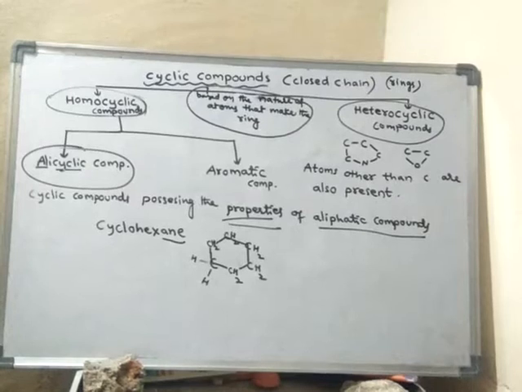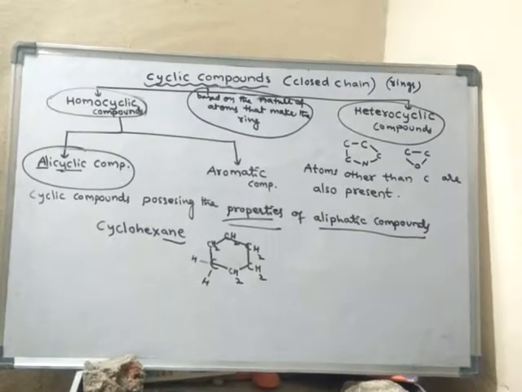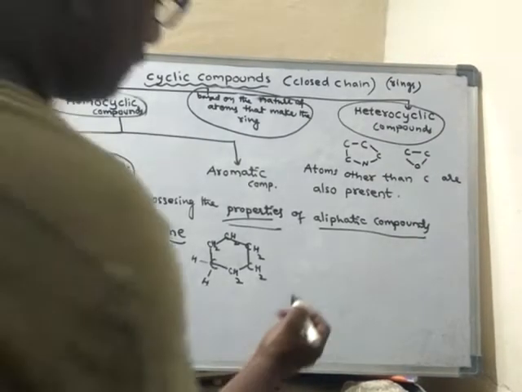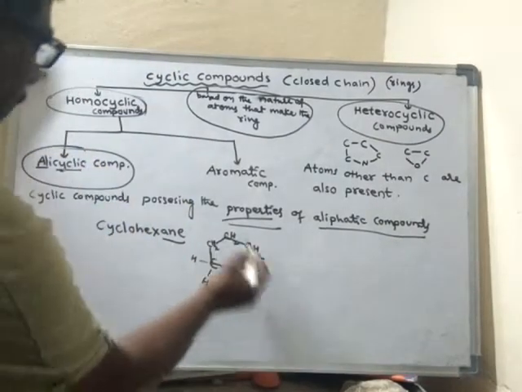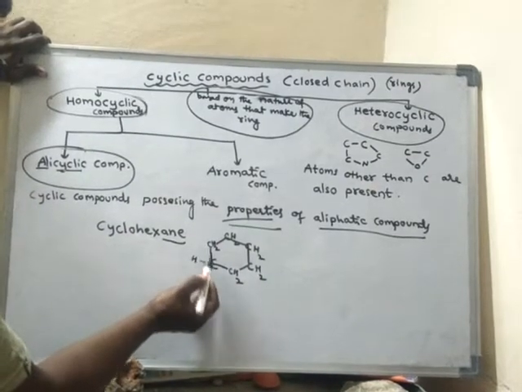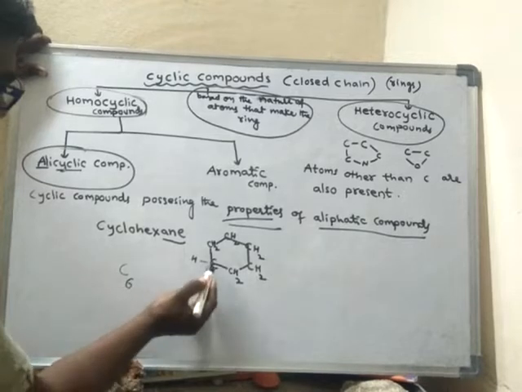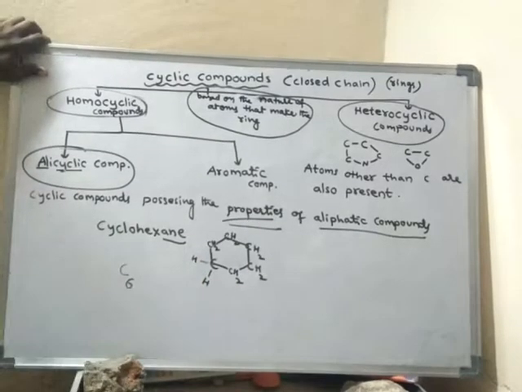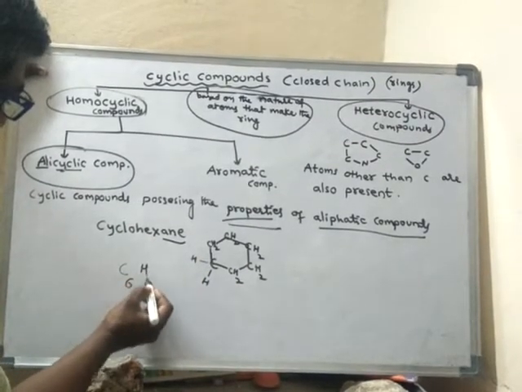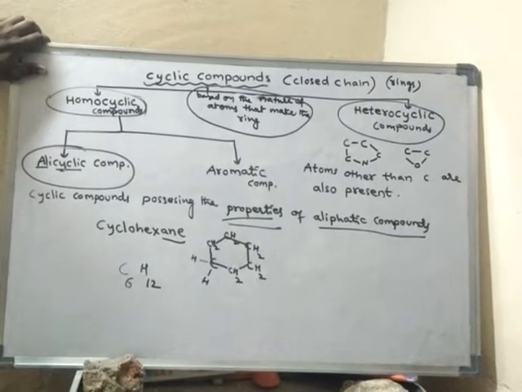It is a cyclic compound, but possessing the properties of aliphatic compounds. What is the formula of cyclohexane? 6 carbons, and each carbon is carrying 2 hydrogens, that means C6H12.